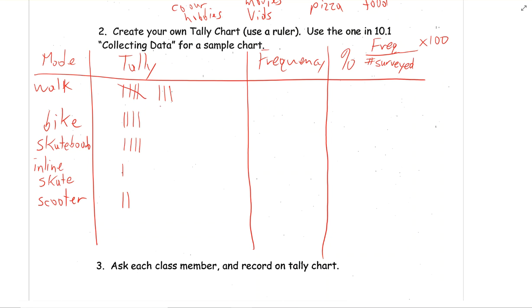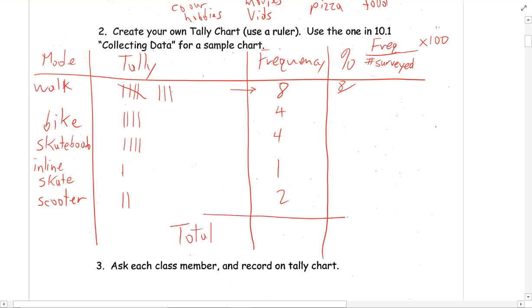So anyways, you just survey who's in your class. Then for the frequency, I'm going to just write the tally here: 8, 4, 4, 1, 2. Don't forget we have to do a total now. So total here, 8 and 4, I'm just going to add these up. Add them up and put it down below. 8 and 4 is 12. 12 and 4 is 16. Plus 1 is 17, plus 2 is 19. So 19 is what I surveyed.